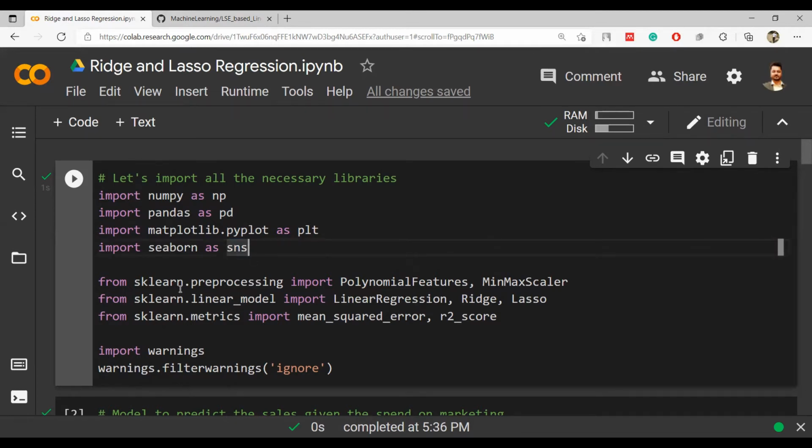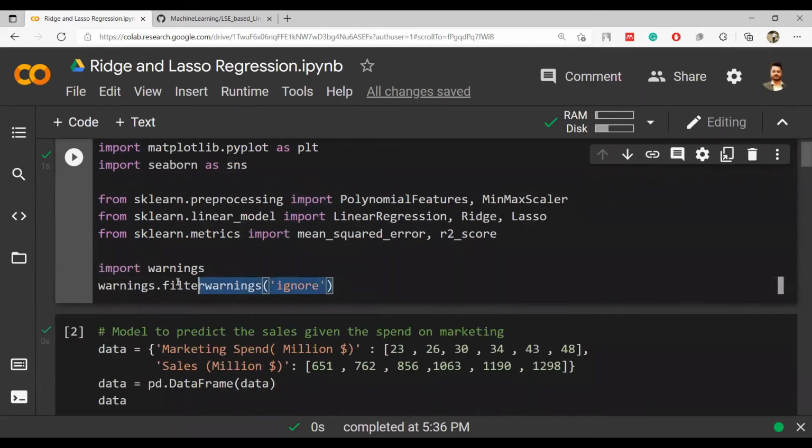And now these are the different pre-processing libraries, the linear model libraries, the metrics. So we are already importing it. We have imported all of them, and now we will work around this. So this is optional. If you do not want the warnings to come, you can skip this thing.